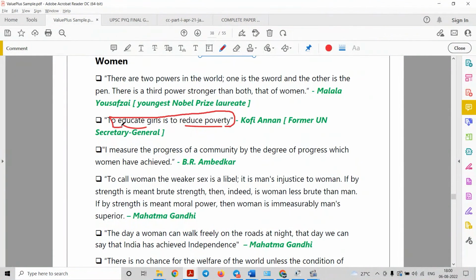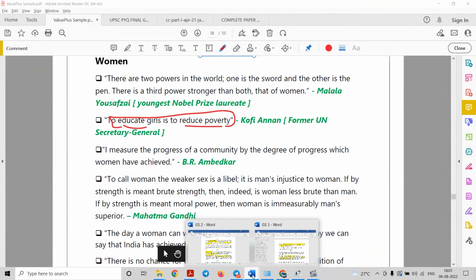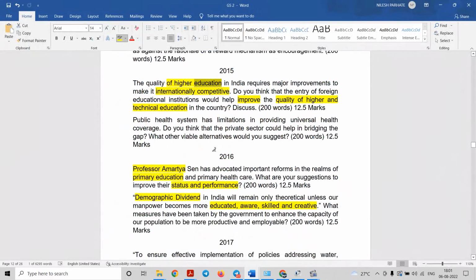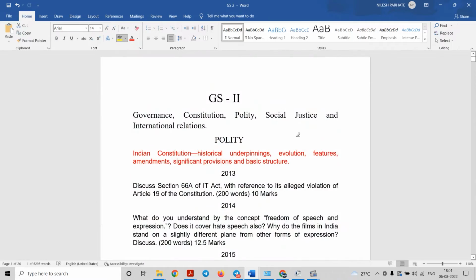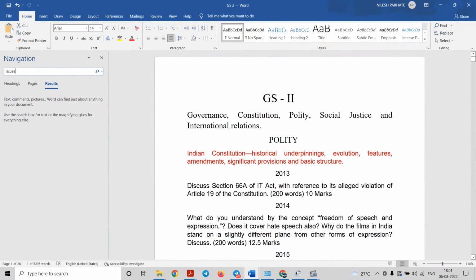Now Kofi Annan, who was the former UN Secretary General, has said that if you want to reduce poverty, then educate the girls, right? So under subjects, for example in GS2 there is a subtopic called issues related to poverty, right? So let us come to this particular GS.